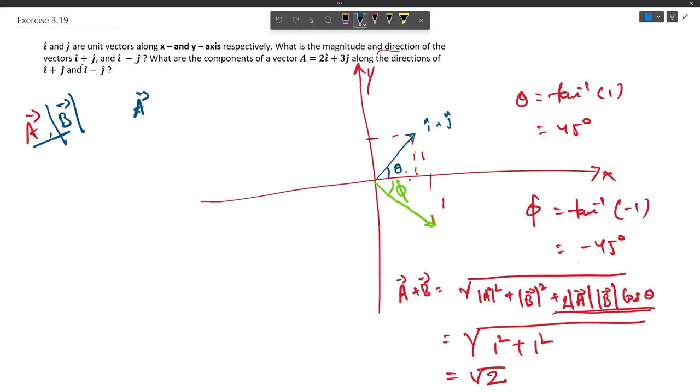So simplistically we can say that vector A dot product of vector B divided by the magnitude of vector B, because if we have to find out the unit vector along the direction of vector B, then we can divide it by its magnitude. It will give us the vector component along this vector. So here vector B is this, either this vector or this vector. So let us first consider the case of i cap plus j cap.